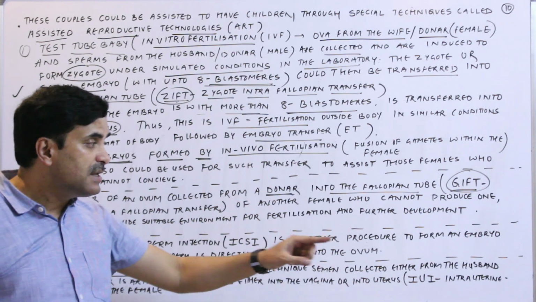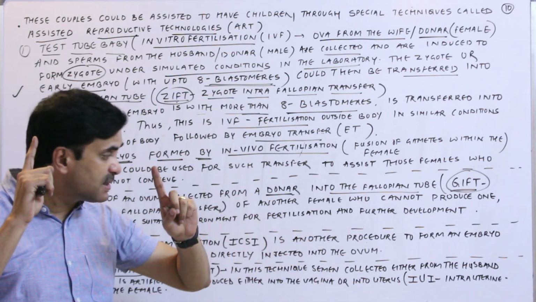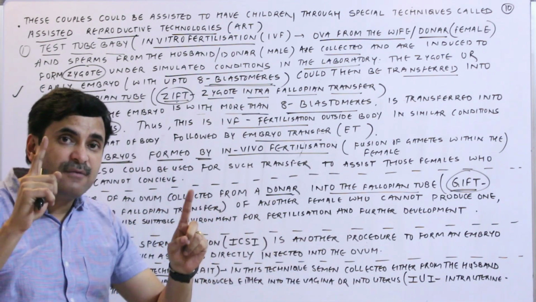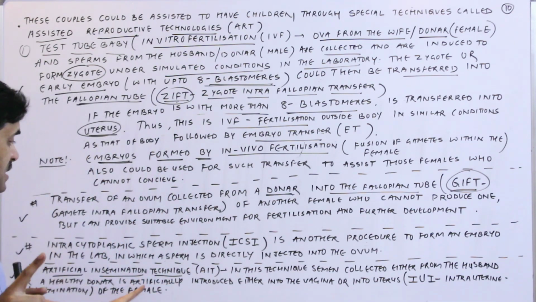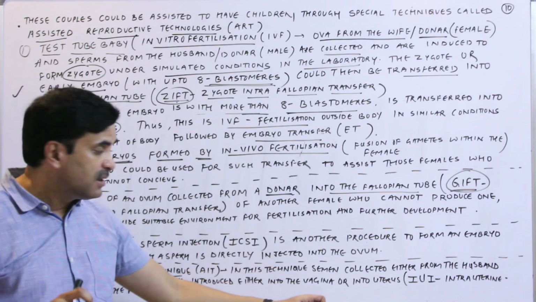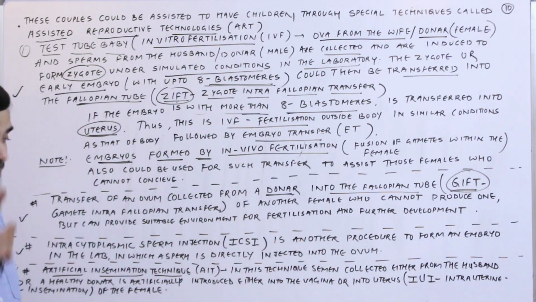In this technique, semen collected either from the husband or from a healthy donor is artificially introduced either into the vagina or into the uterus, which is called intrauterine insemination of the female. This is done when the husband is not able to introduce the semen into the female vagina.